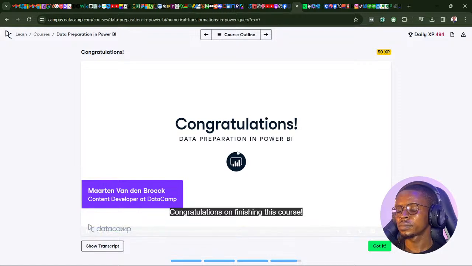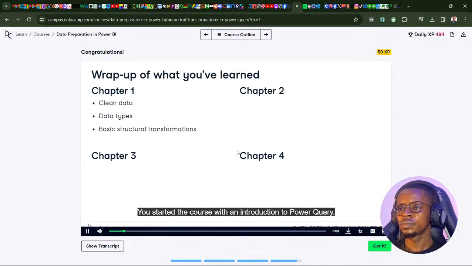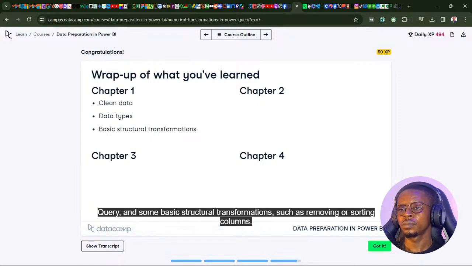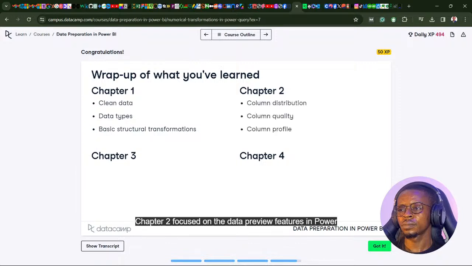Congratulations on finishing this course. You started the course with an introduction to Power Query. You'll learn about the importance of clean data, the different data types in Power Query, and some basic structural transformations such as removing or sorting columns. Chapter 2 focused on the data preview features in Power Query, column distribution, column quality, and column profile.